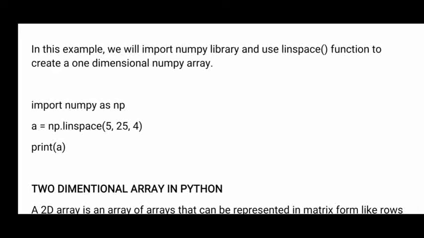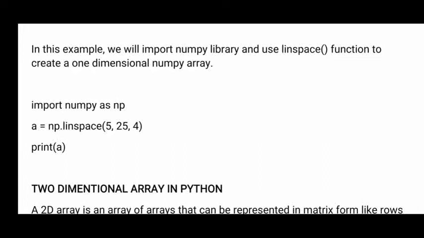Now in the brackets you see the three parameters, 5 comma 25 comma 4. What is the starting value? 5. What is the ending value? 25, and comma 4. So starting value is 5, ending value is 25. Between 5 and 25 with only 4 elements, I want to create a new array.